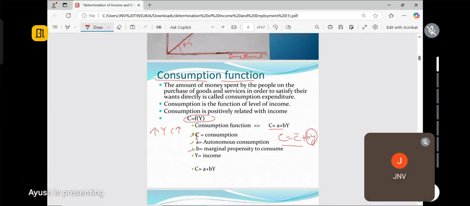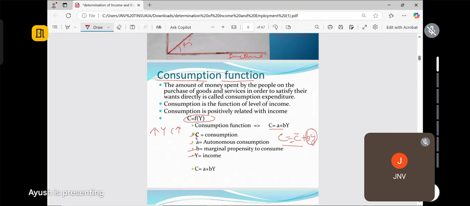तो एक consumption हमेशा रहेगा जो कि हम autonomous consumption बोलते हैं, और दूसरा consumption ऐसा होगा जो कि income के change होने से, income के बढ़ने से obviously consumption बढ़ता है. That is the fact. आपका अगर income बढ़ रहा है तो consumption भी बढ़ेगा. लेकिन उसके बाद after the break-even point, that we will discuss, the rate at which income will increase, the consumption will not increase at that pace. So people start saving. That we will discuss later.